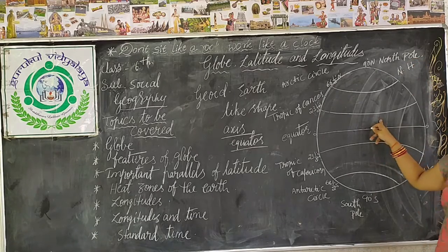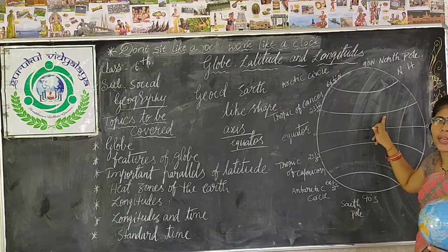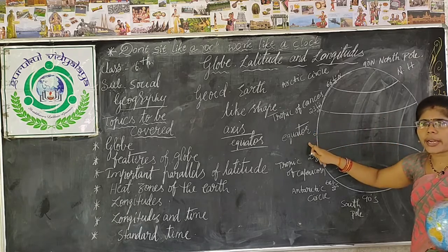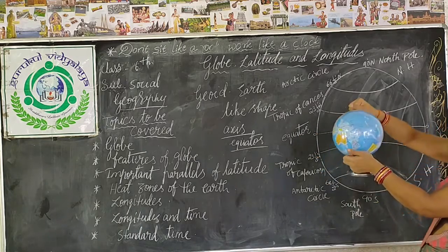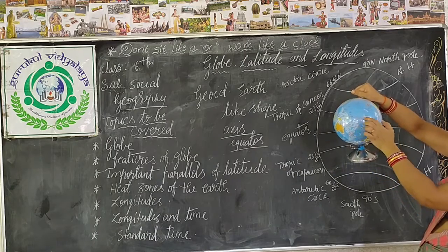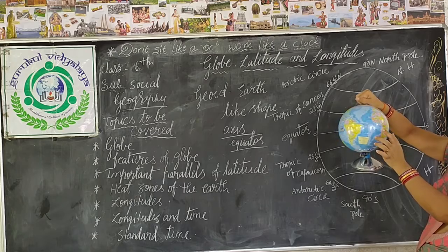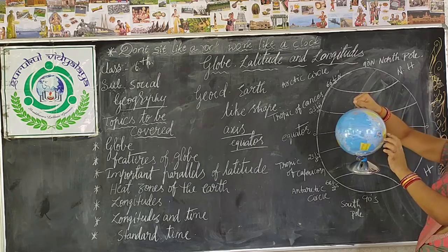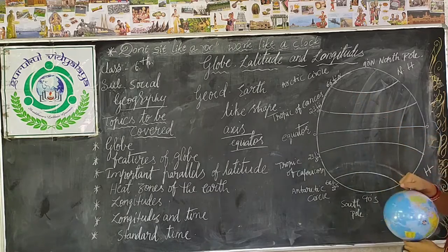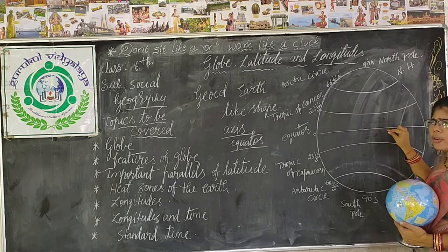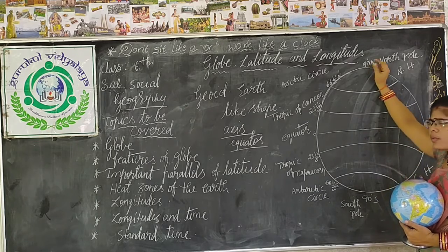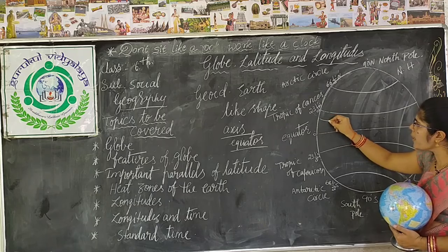Who divides the earth into two equal halves? Equator. Equator is measured in how many degrees? 0 degree. You can see from here, an equator is the longest latitude which is drawn on the earth, which is one of the important latitudes. Clear, children?